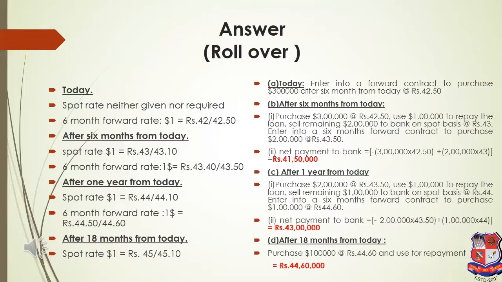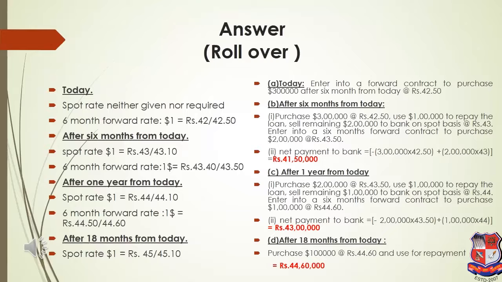So the total payment a person will make is 3 lakh into 42.50, but the person will be using only 1 lakh to repay the loan, because the condition is after 6 months you have to pay your first installment, and the first installment means only 1 lakh. So though I have purchased $3 lakh from the bank, I will be using only $1 lakh, and the remaining $2 lakh I will sell to the bank.